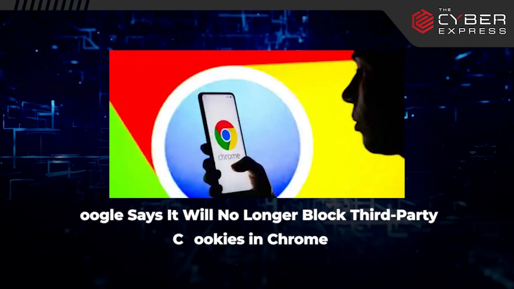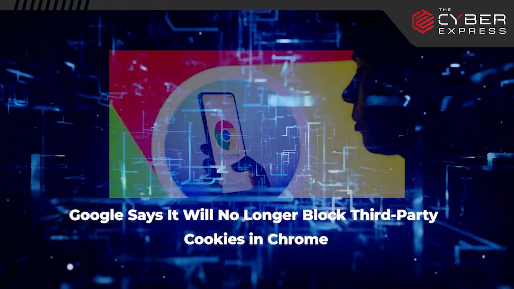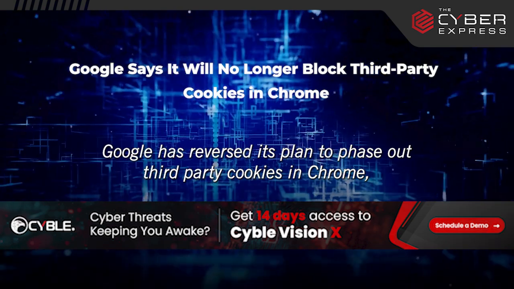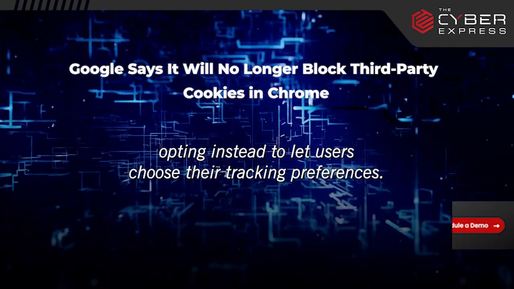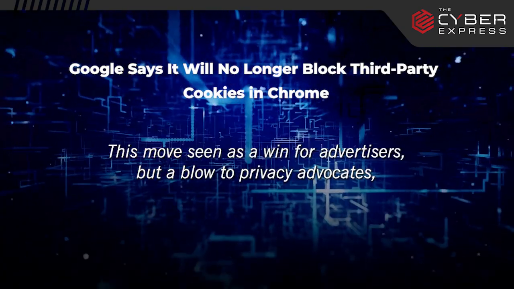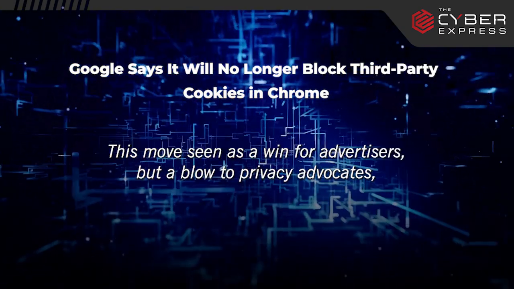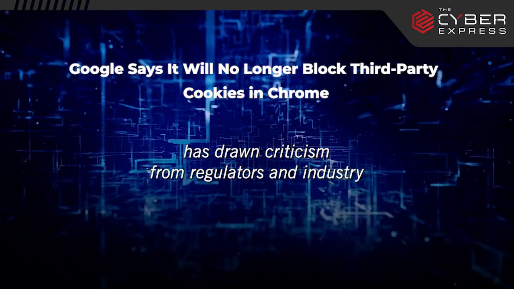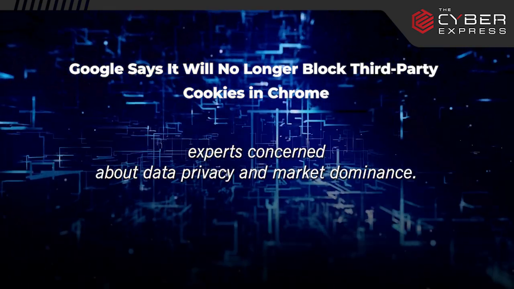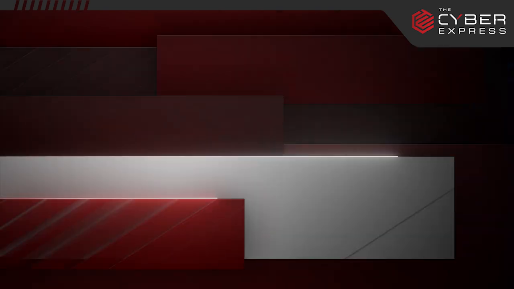Google says it will no longer block third-party cookies in Chrome. Google has reversed its plan to phase out third-party cookies in Chrome, opting instead to let users choose their tracking preferences. This move, seen as a win for advertisers but a blow to privacy advocates, has drawn criticism from regulators and industry experts concerned about data privacy and market dominance.